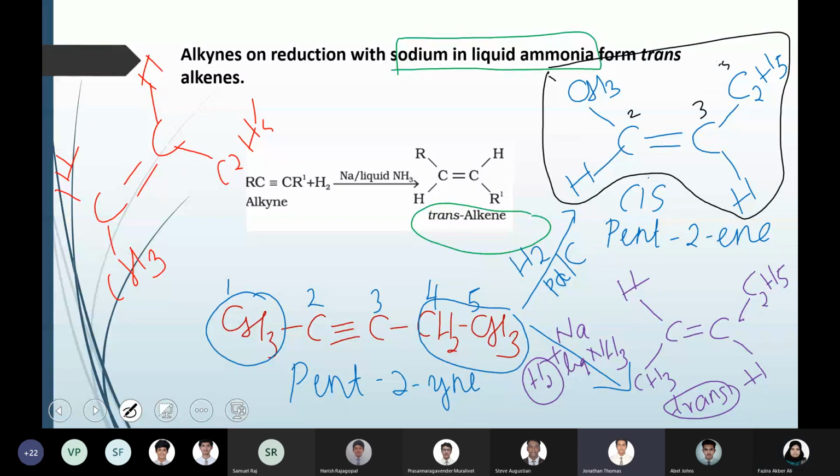Ma'am, is the name of the second one trans-pentene? The name will be the same. The only thing is that you have to write cis and trans before the name. The IUPAC name will be the same because they're technically the same molecule. The only difference is the arrangement in space, the geometrical arrangement.